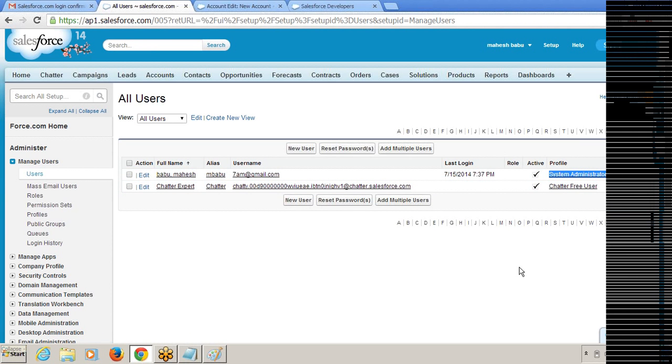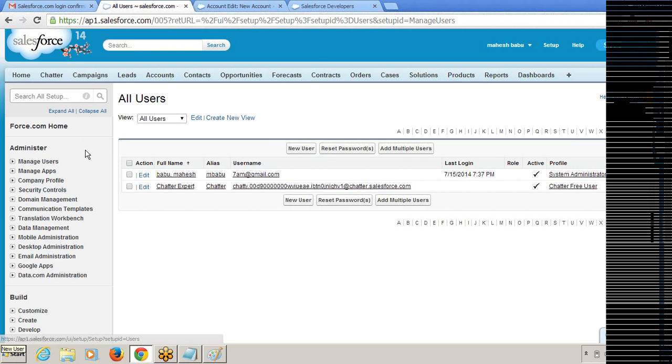So I haven't created this user. I did not click new user and I did not create a new user. So automatically Salesforce.com created one user on your details. And this user will get system administrator by default. Why? Because he will get 100% access on each and every component. So only if we create any more users, he will get the access to those users. So don't worry about this administrator. We will discuss this administrator once we finish this configuration.